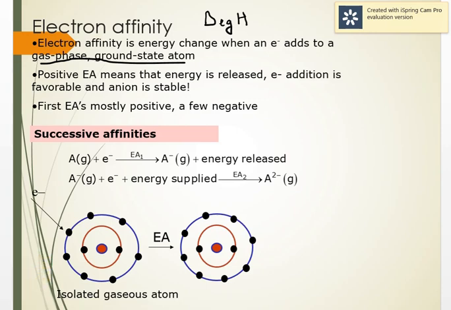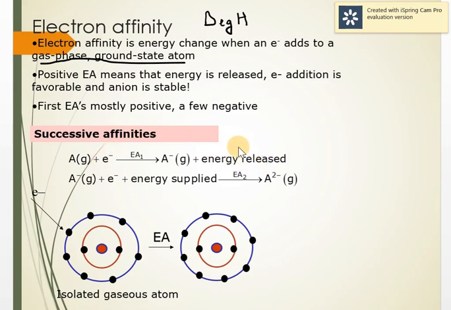When the second electron is added to a uninegative ion, meaning it has already gained one electron and got a charge of -1, it experiences a repulsive force and energy has to be supplied to overcome that repulsive force. So usually the second electron gain enthalpy is positive. You can see here I have an element, it accepts an electron.